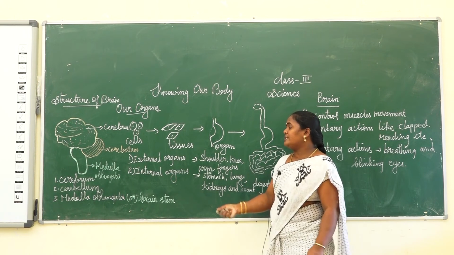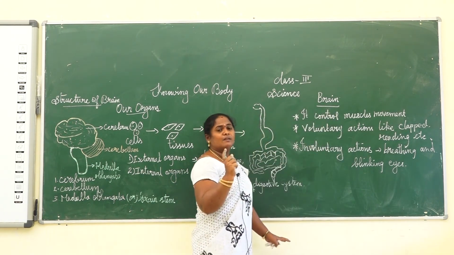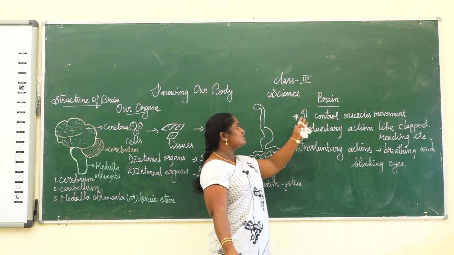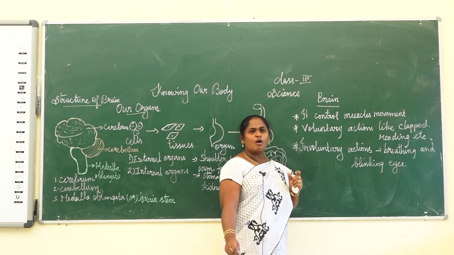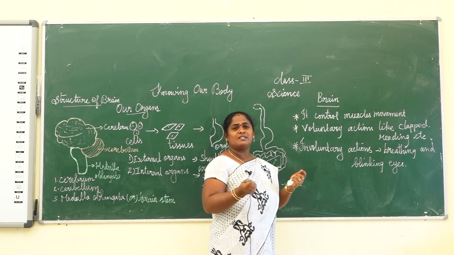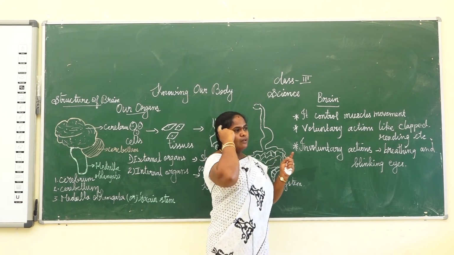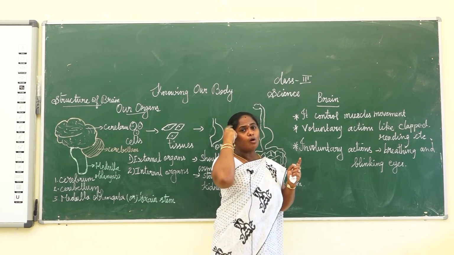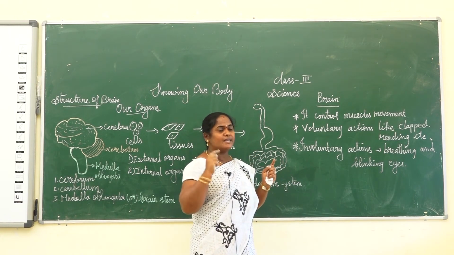Now let us see some internal organs elaborately. The first one is the brain. Our brain is one of the soft, delicate organs. It is protected by the skull. Our skull, the head bone, is very hard. Inside the skull, the brain is present.